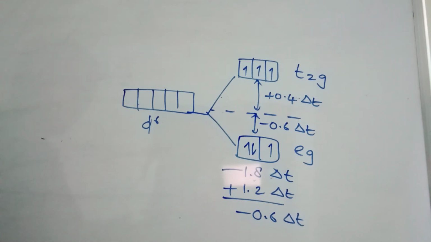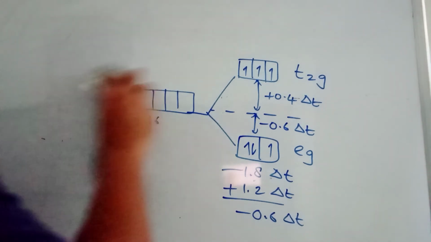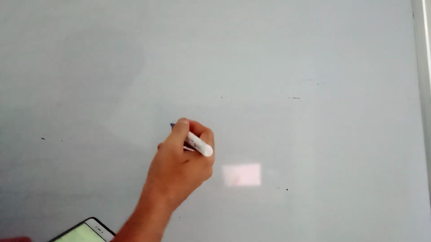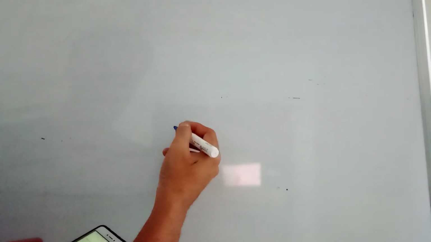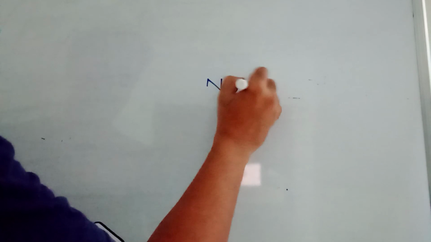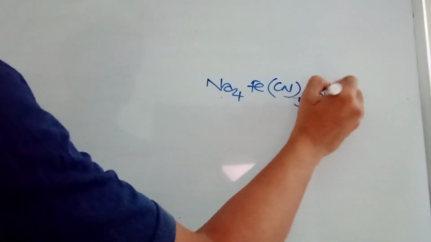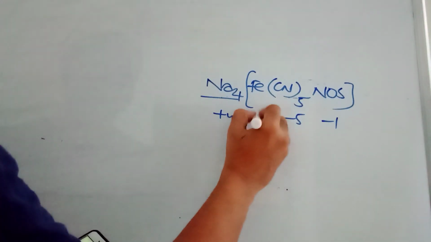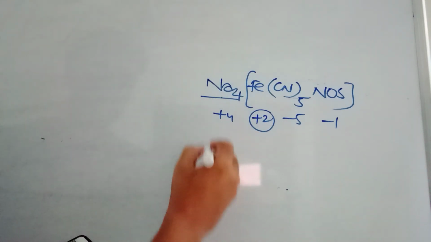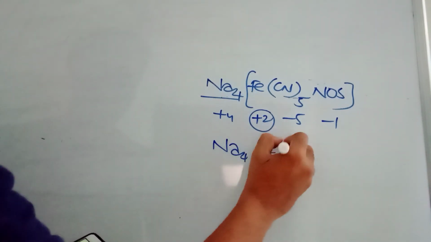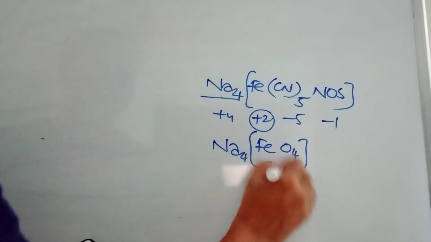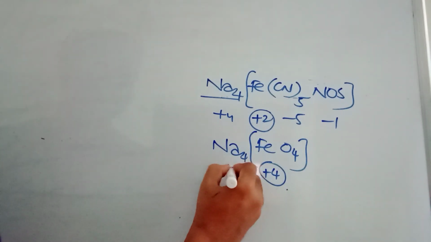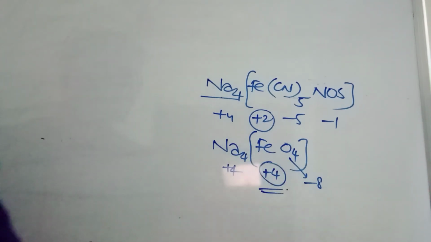One other question is there. Integer type of question is there. This is the last question from the inorganic side. See, the oxidation states of iron atoms in compounds A, B, C respectively are Na4[Fe(CN)5NOS]. What is the oxidation state of iron? This is plus 4. This is minus 5. This is minus 1. So iron must be plus 2. One question is done. Na4FeO4. So iron must be plus 4 because it is plus 1 each. So plus 4. This is minus 8. So it must be plus 4.